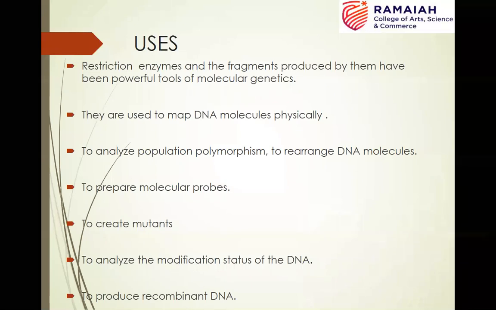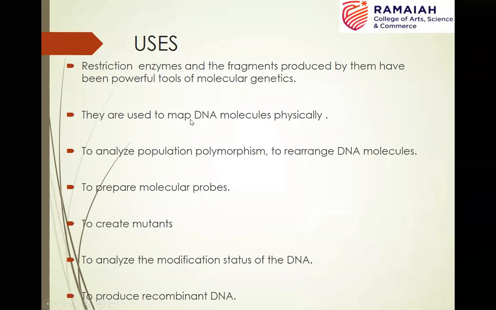In fact, in the very beginning classes, I mentioned that after the discovery of restriction endonucleases only, DNA cloning has become possible, because this technology or this procedure requires the cutting of DNA molecules. The main use of restriction endonucleases in recombinant DNA technology is to cut the DNA at their specific sites, whichever is to be incorporated in the vector.